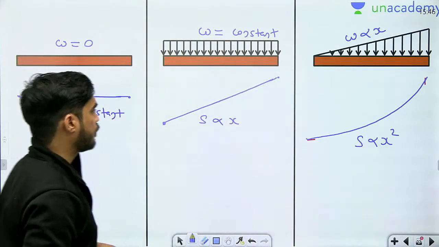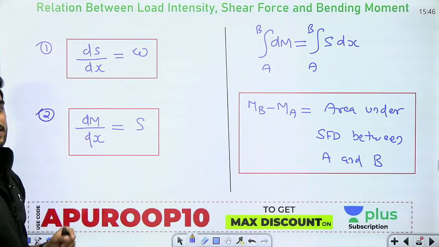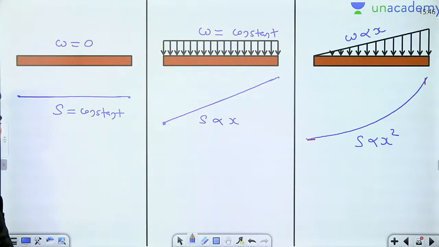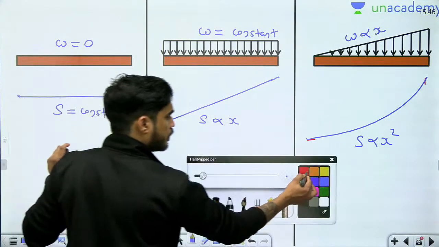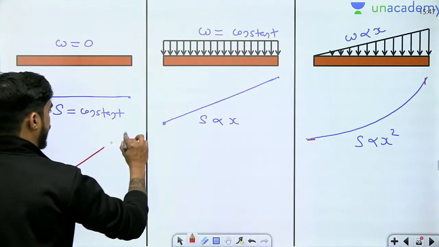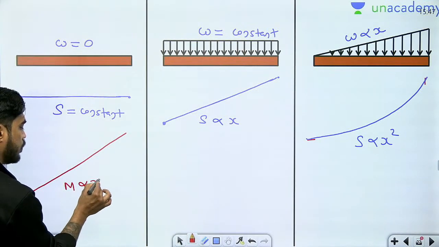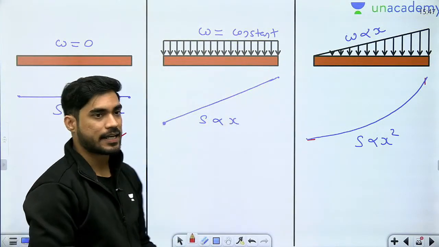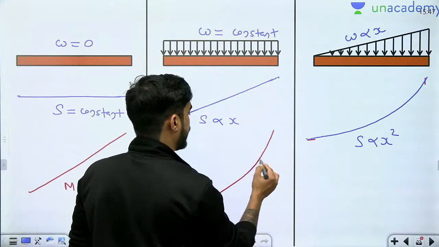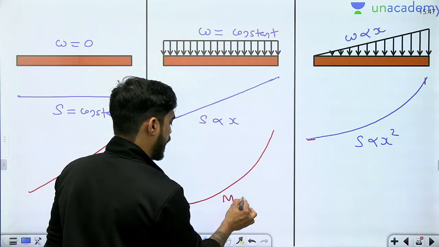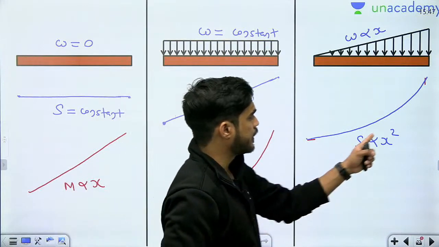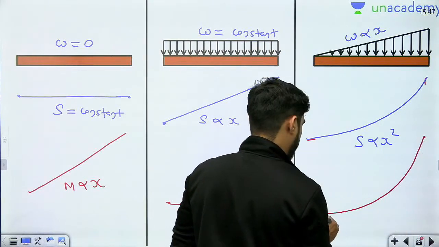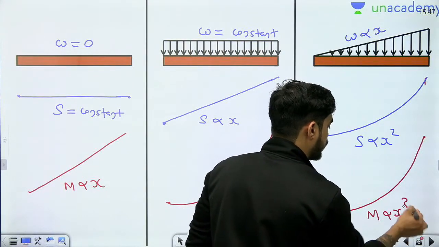Okay, now if you differentiate bending moment, you get shear force. So if you integrate shear force, you get bending moment. So integrate constant, you get a straight line. So M will be proportional to x. If you integrate x, you get parabola. Shear force is increasing, so parabola slope will be increasing. Okay, so here M is x square, and if you integrate x square, you get x cube, and again increasing slope. Okay, so M here is proportional to x cube.